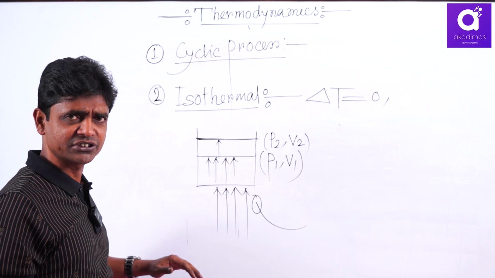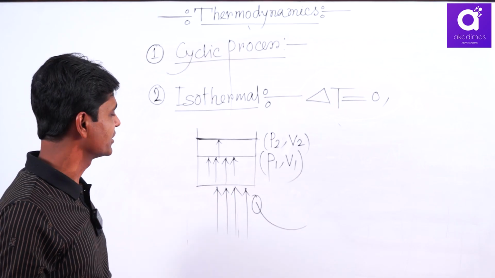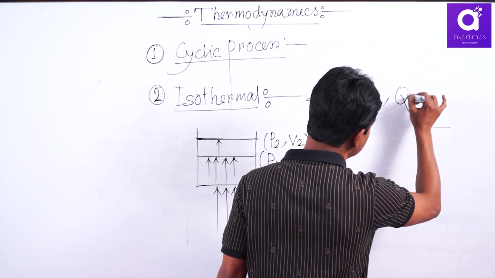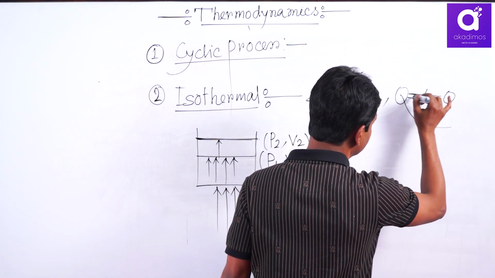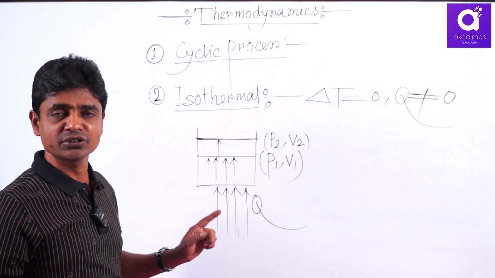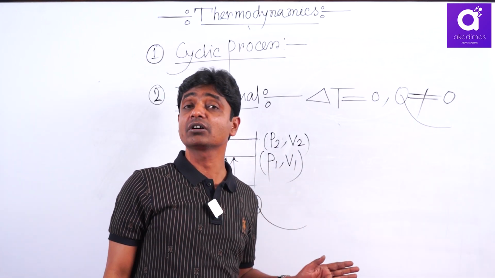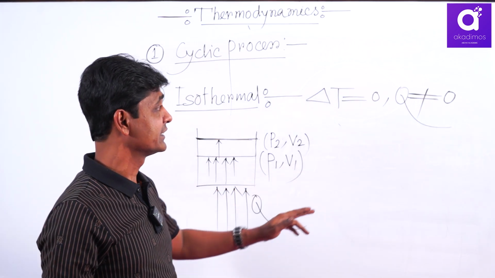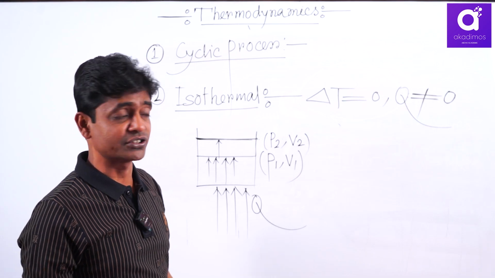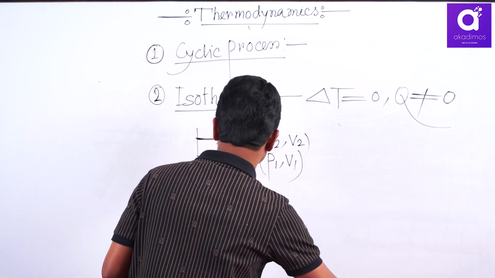That means reversible change. That part I will discuss later. Here I want to say Q is variable. Q is the heat exchange between system and surrounding. In any isothermal process, if there occurs pressure volume change, then there must occur thermal energy exchange between system and surrounding.